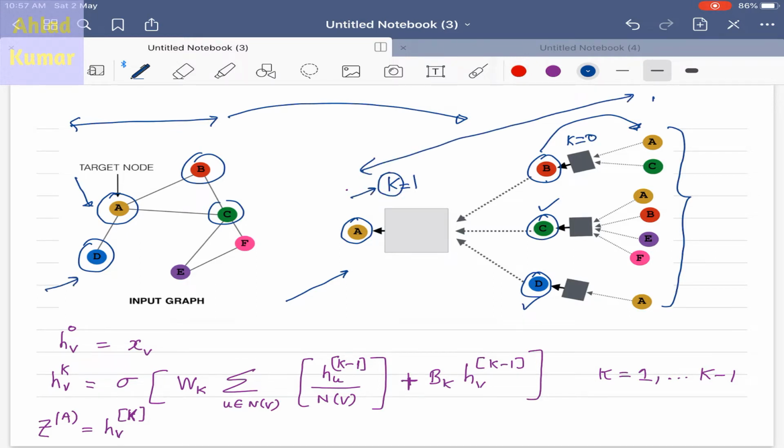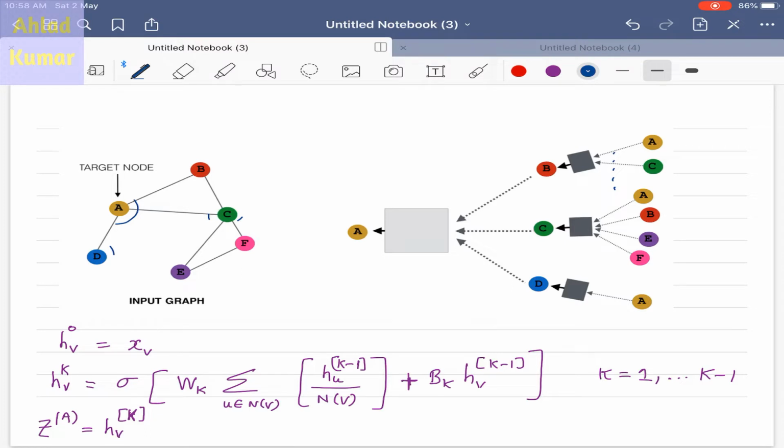This k is the variable which indicates which layer we are at in the particular computational graph structure. So this k basically indicates the position in the computational graph. For k equal to 1 we are at the final position of this computational graph, and for k equal to 0 we are at the initial position for this particular graph structure. And this small k can run from 0, 1 up to capital K, and this capital K can be anything like 3, 4 or 6, depending upon the complexity of the graph structure.